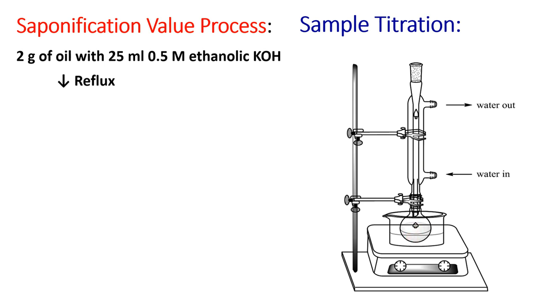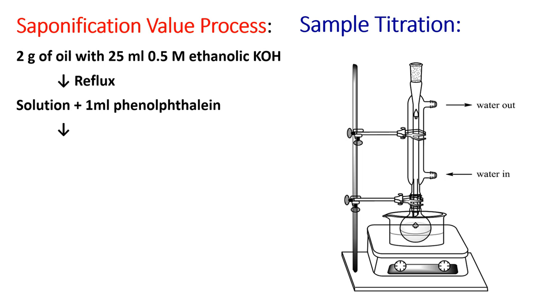Therefore we get properly miscible solutions. At the end of refluxing, which takes around half an hour or sometimes 1 hour, you get a solution. This solution is to be added with 1 ml phenolphthalein, which is the indicator.